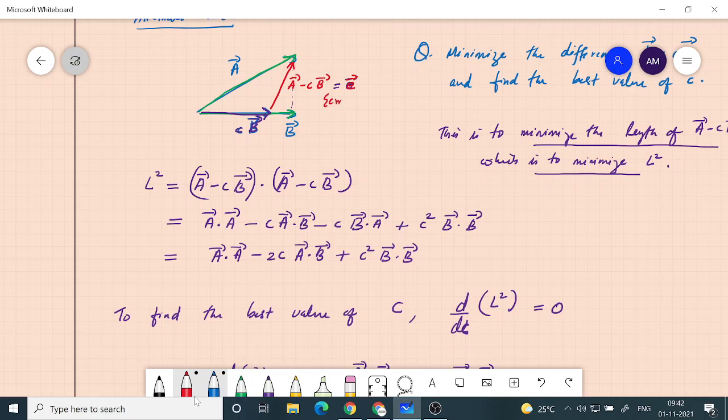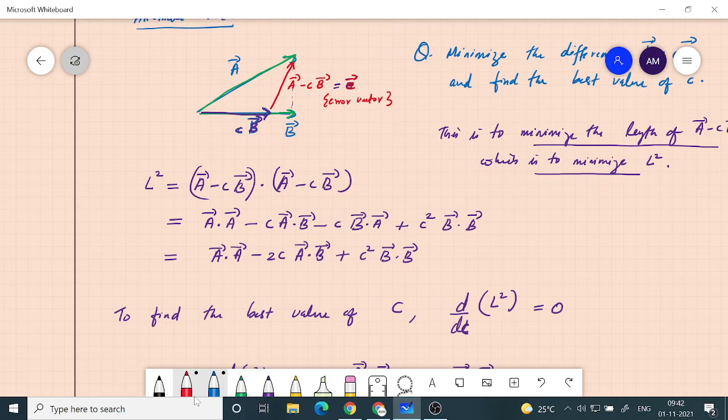What we are allowed to do is vary C. Let's say C is real. If you start with C equal to 0, when you multiply 0 with B, you get a 0 vector. So the error vector is basically A itself.